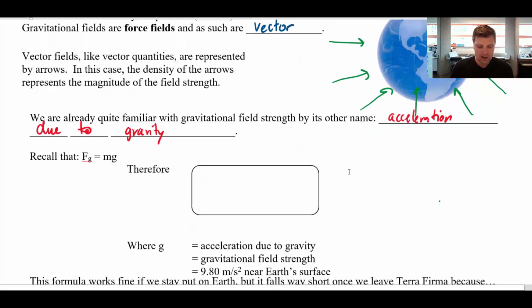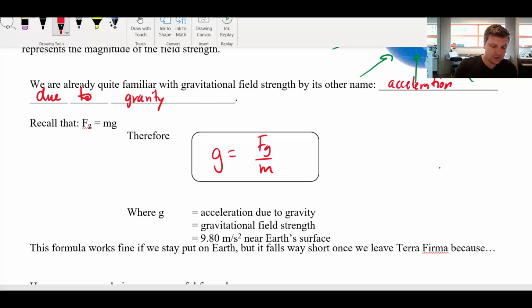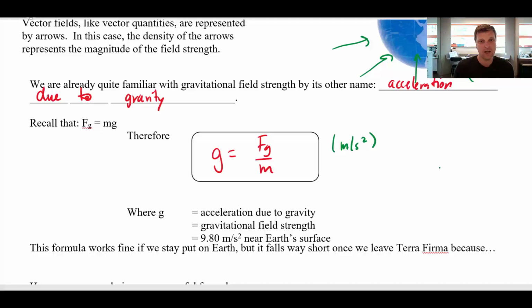So you remember that Fg equals mg. So I guess if we wanted to, we could say that g is just Fg divided by m. And if you work that out, then near the surface of the Earth, that'll end up to be about 9.8 meters per second squared. You'll note that the units for this could be meters per second squared, right? That's fine for units. But you could also think of it as force divided by mass. So that's just the same thing as a Newton per kilogram. So either of those units will be used interchangeably.